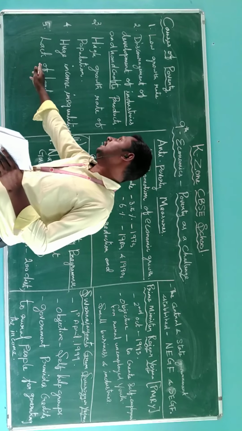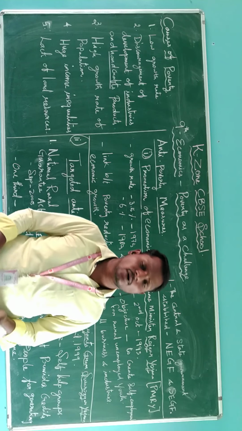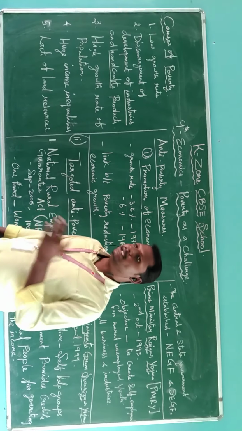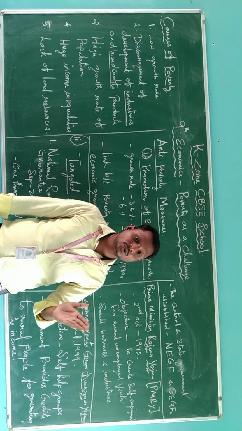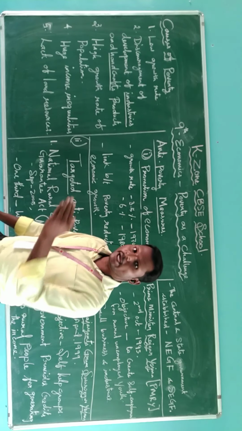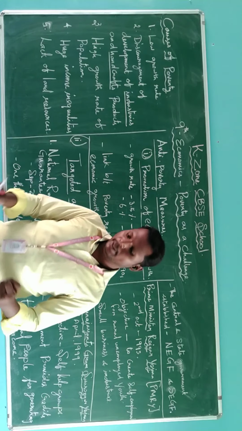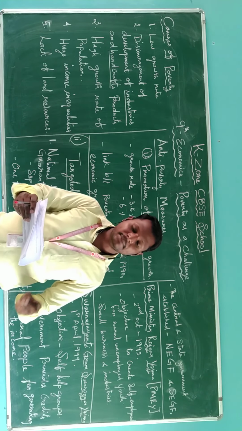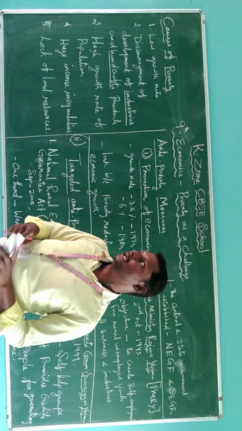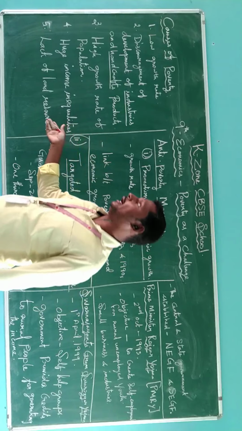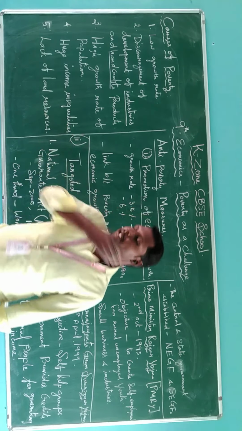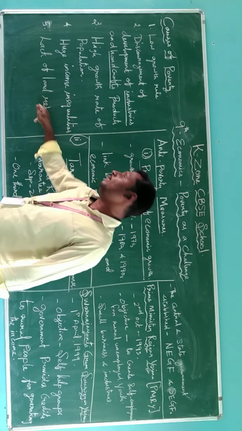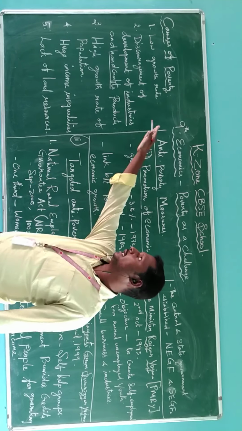The last one is that lack of land resources is a major cause of poverty. Why? In the village, land is the only source of income. Based on agricultural land, they can get income. But here, the low level of agricultural income becomes a major cause of poverty. Some people don't have land, and for that reason they cannot get that income. So because of the lack of land resources, poverty is caused.